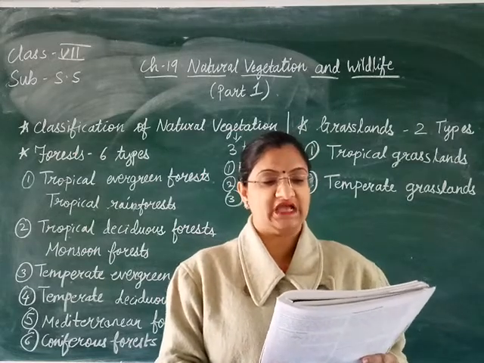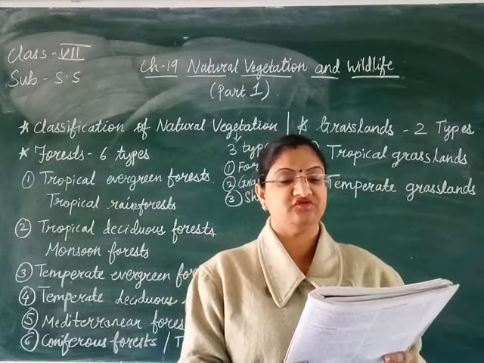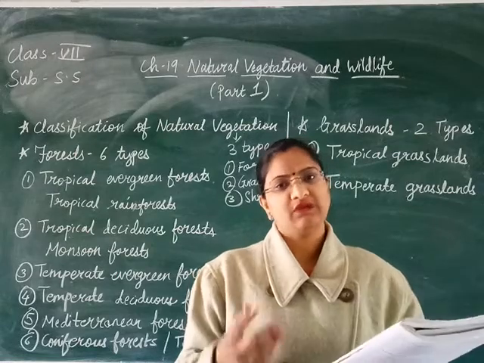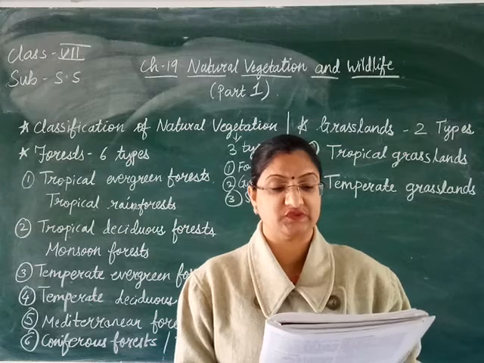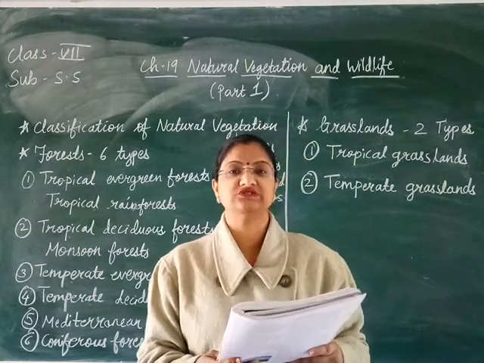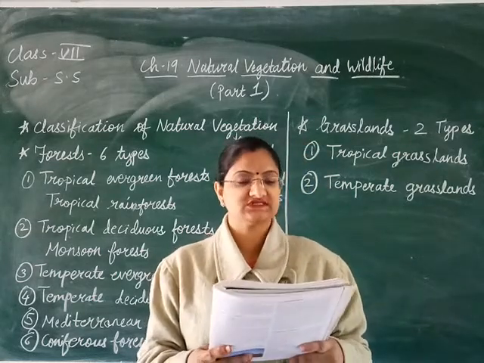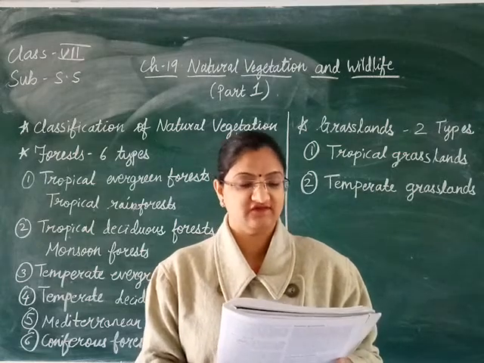Lodging is difficult as many tree species are found together. There are many species of trees found in this forest, and that is why lodging is difficult. And these types of forests are also called equatorial forest or selva.